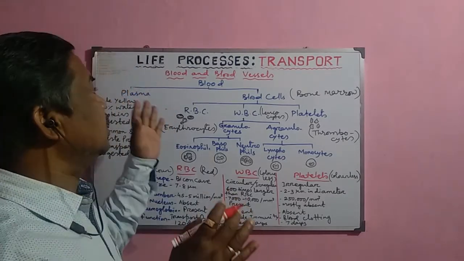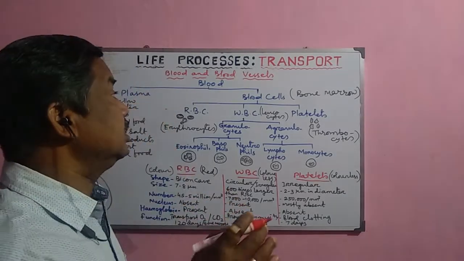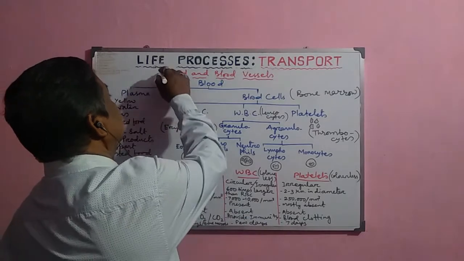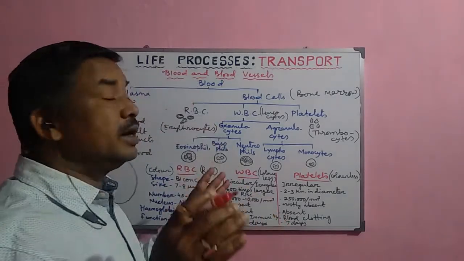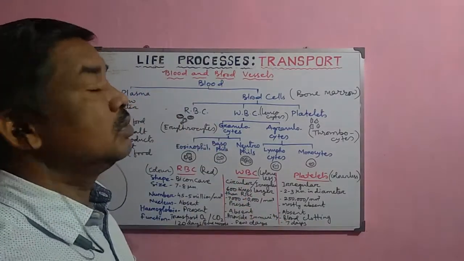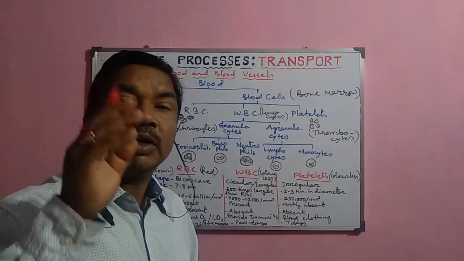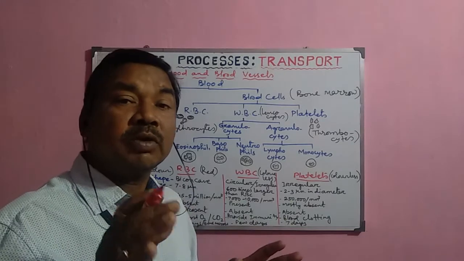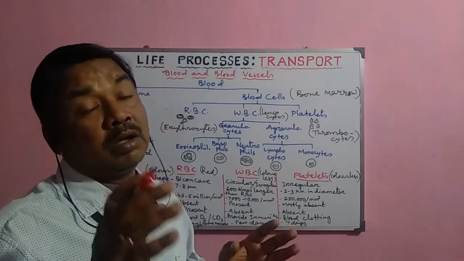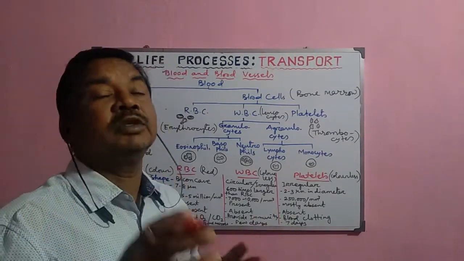And there are different parts of the transport system. And here, particularly, we shall discuss the blood and blood vessels. Now, what is blood and how the blood transports the different substances from one part to another, and how the blood vessels help in this process.